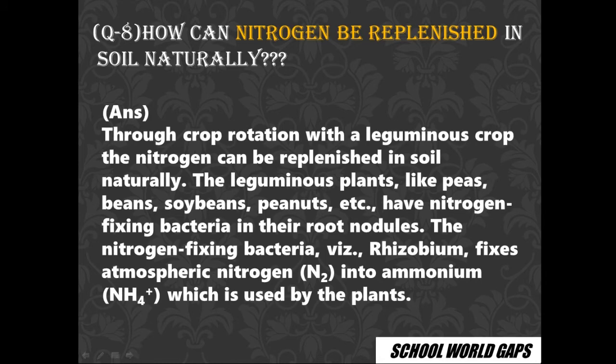Then question number 8, how can nitrogen be replenished in soil naturally? In the crop rotation process, when we grow a leguminous crop, the nitrogen can be replenished in the soil naturally. Leguminous plants like peas, beans, soybean, peanuts, etc. have nitrogen fixing bacteria in the root nodules. These root nodules are like small chocolates, but they contain good bacteria, like rhizobium or azotobacter.